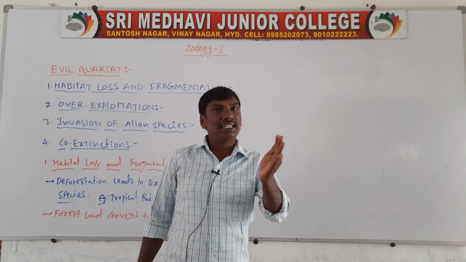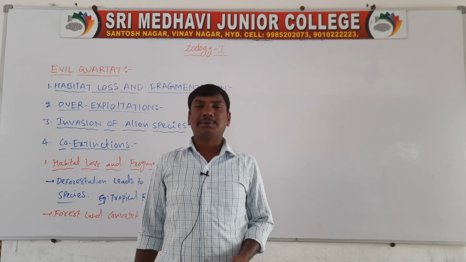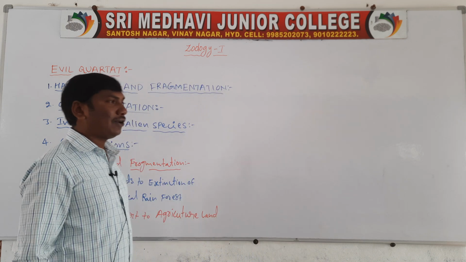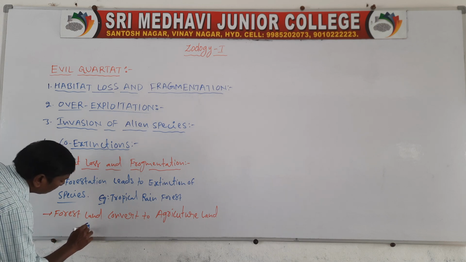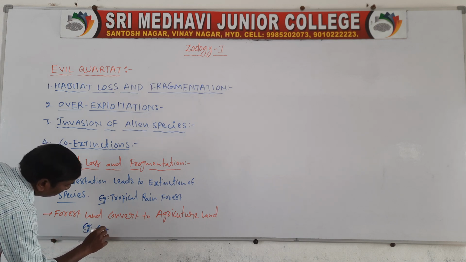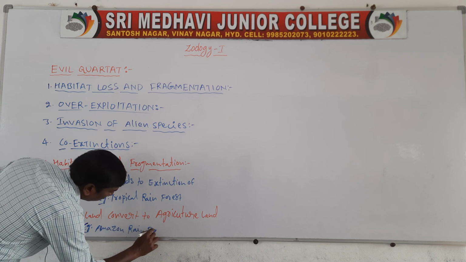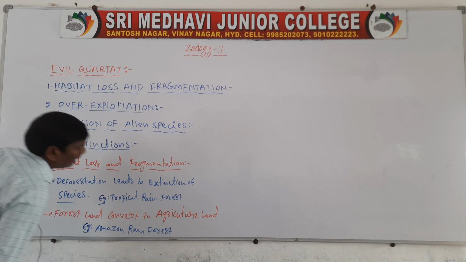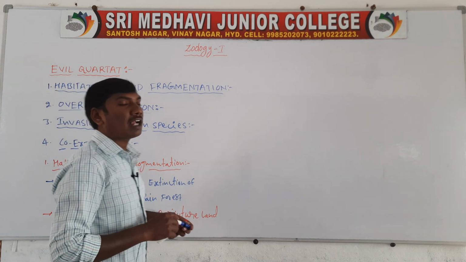Removing the forest and converting it to agriculture land causes extinction. Example, the Amazon rainforest.